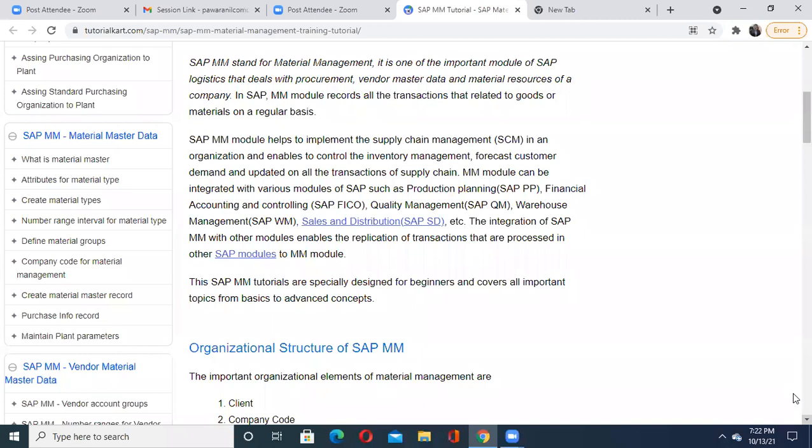Now please understand what we mean by transaction. In the ABAP module also I explained this concept. Transaction means one operation, one window, in execution in the SAP logon software. You may ask, sir, what do you mean by one window in execution? Observe my screen: various tabs are open, like the post attendee Zoom, the session link, and other tabs.